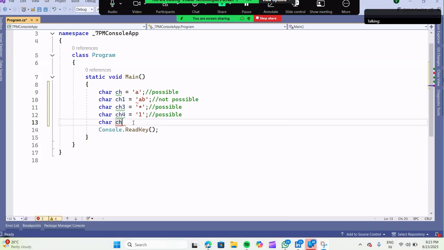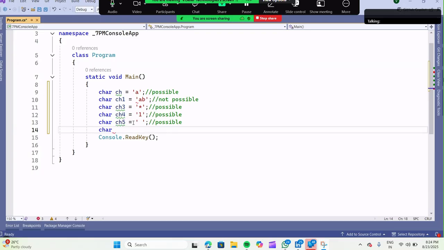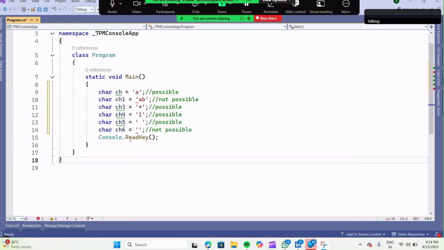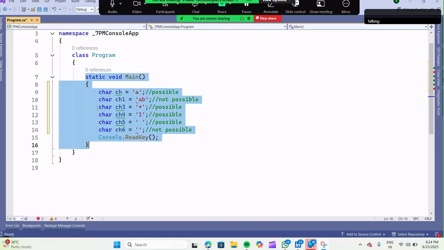I already told you, any character on the keyboard you give, it will accept. But if you are not giving anything, not even a space, this is not accepted. Even a space is one character, so a single character is accepted. If there is no gap, that means you have not given at least one character. That is not possible. Clear?